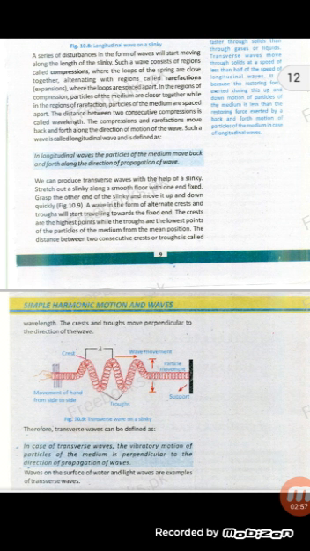A longitudinal wave is defined as: in longitudinal waves the particles of the medium move back and forth along the direction of propagation of the wave. Means in longitudinal waves the particles of the medium, like a string or spring, move back and forth along the direction of propagation of waves, and propagation means production of waves.